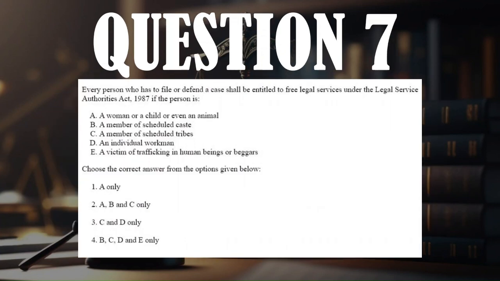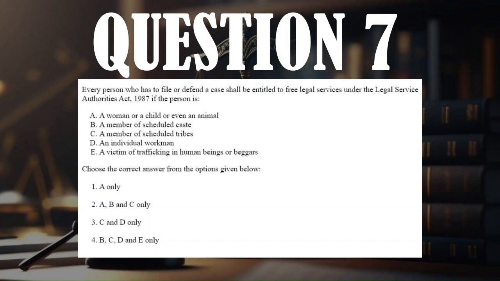Question number 7. Every person who has to file or defend a case shall be entitled to free legal services under the Legal Service Authorities Act of 1987 if the person is A. a woman or a child or even an animal, B. a member of scheduled caste, C. a member of scheduled tribes, D. an individual workman, E. a victim of trafficking in human beings, or beggars. Choose the correct option from the options given below. A only, A, B, and C only, C and D only, B, C, D, and E only.